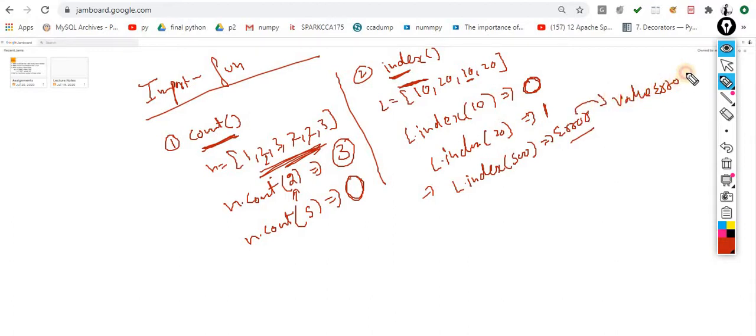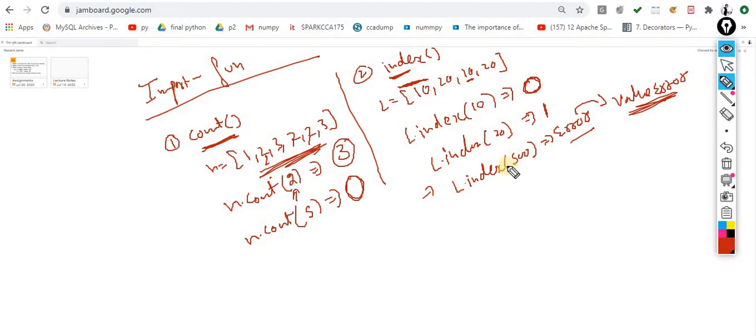These types of questions are sometimes asked in the Microsoft examination. They give you this scenario, and after that they ask what type of error you will get, or whether you will get the value or the index. So you have to remember these basic things as well. Here the output would be ValueError, because that value is not available and I am trying to find the index of that value, so it generates an error message.